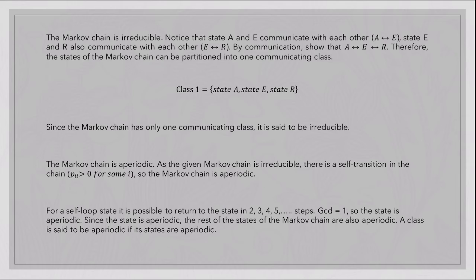The Markov chain is aperiodic. As the given Markov chain is irreducible, there is a self transition in the chain, so the chain is aperiodic. For a self state, it is possible to return to the state in 2, 3, 4, 5, and so on steps. GCD equal to 1, so the state is aperiodic. Since the state is aperiodic, the rest of the states of the Markov chain are also aperiodic. A class is said to be aperiodic if its states are aperiodic.